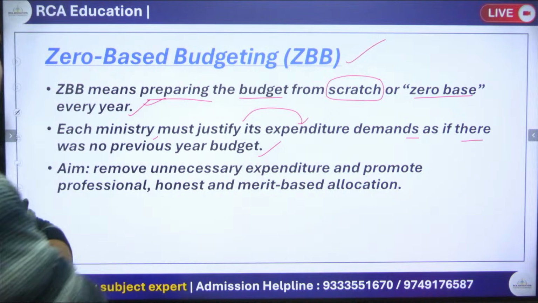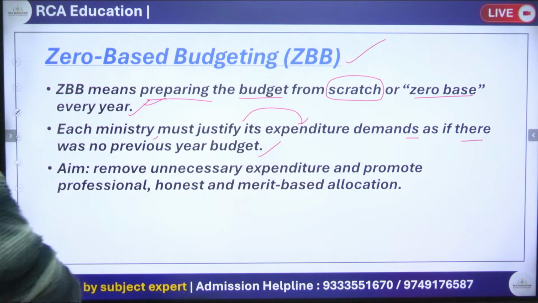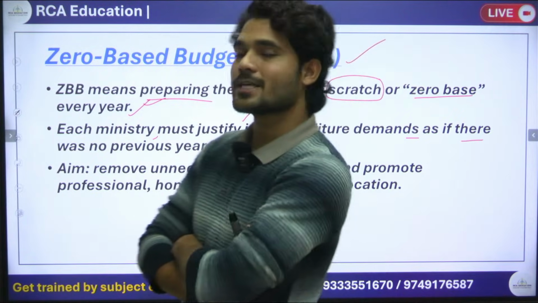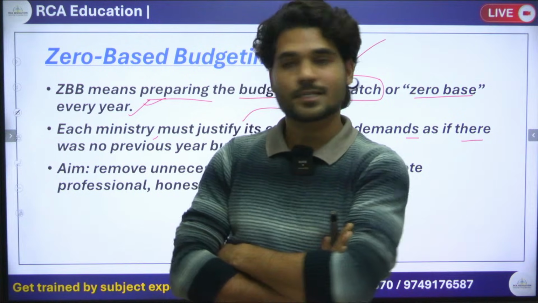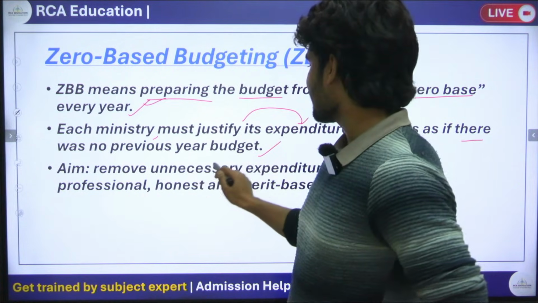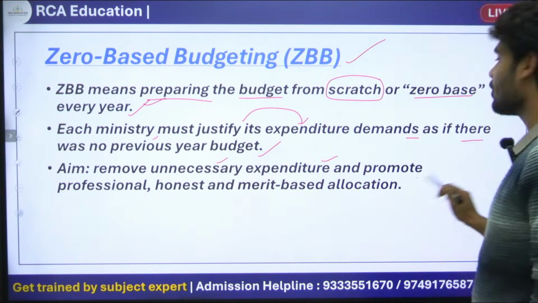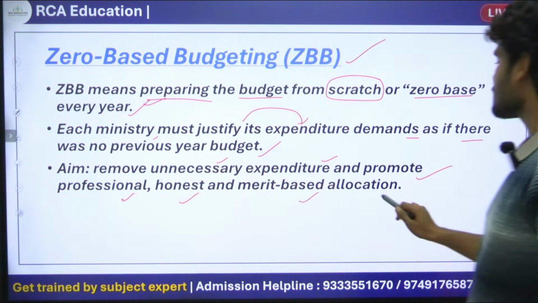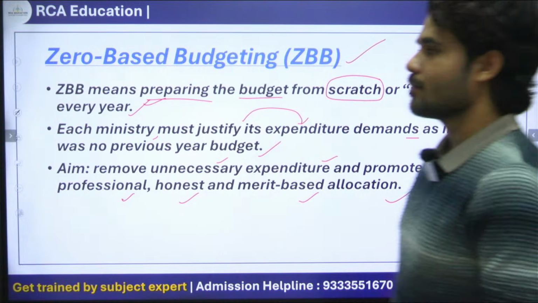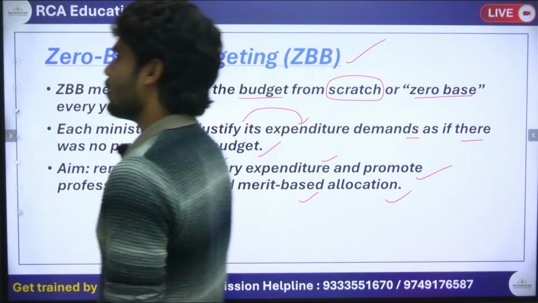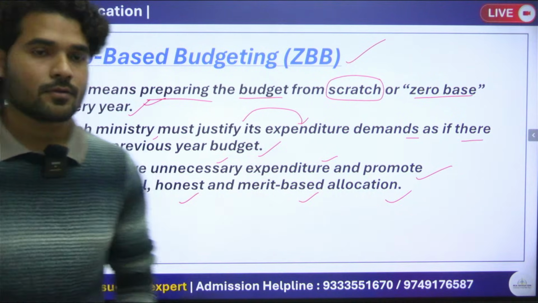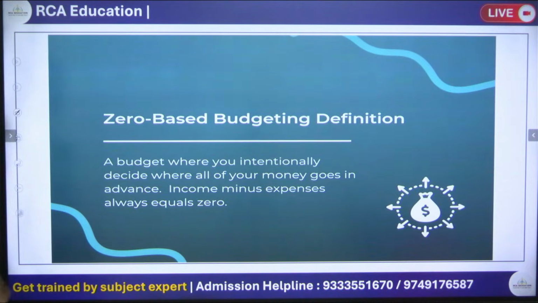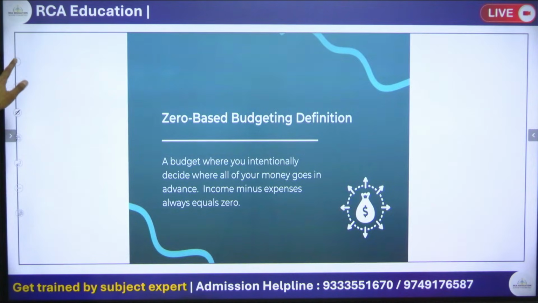So this is called zero based budgeting. What is the goal of zero based budgeting? The goal is to remove unnecessary expenditure and promote professional, honest and merit based allocation. Merit based allocation, right? Next, zero based budgeting we have done.